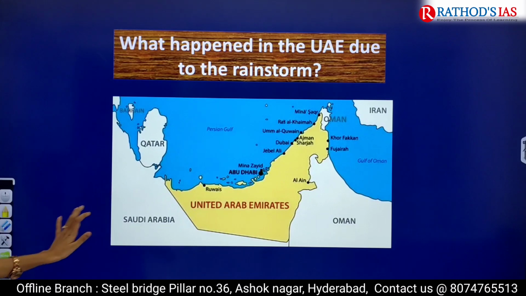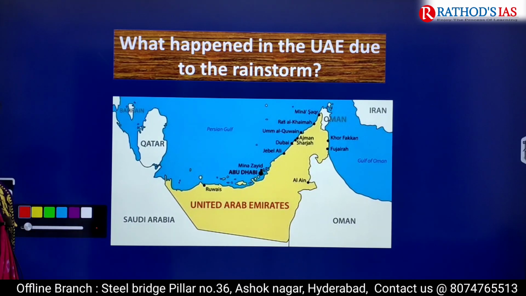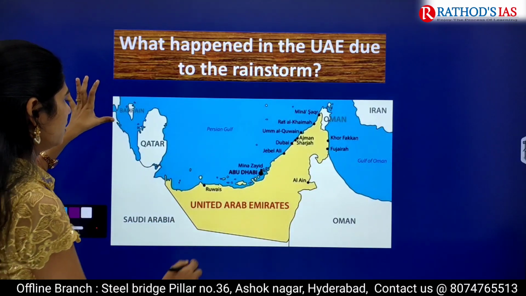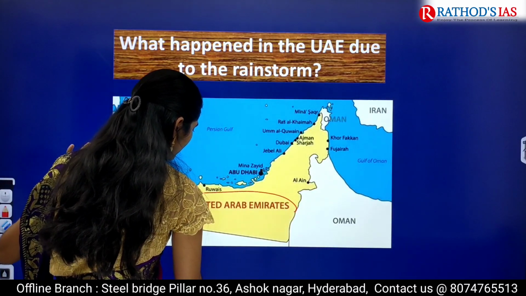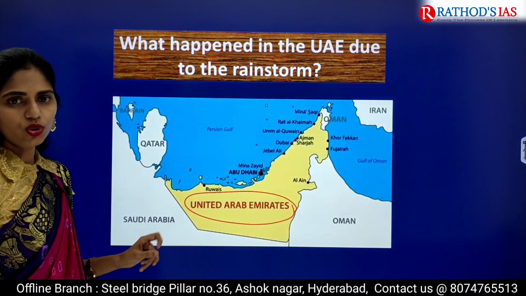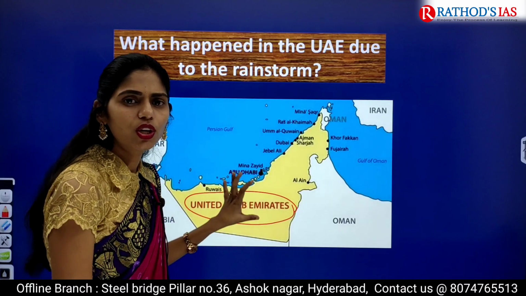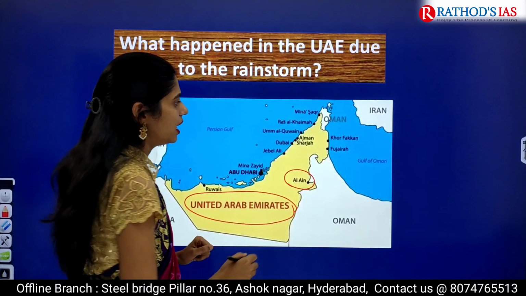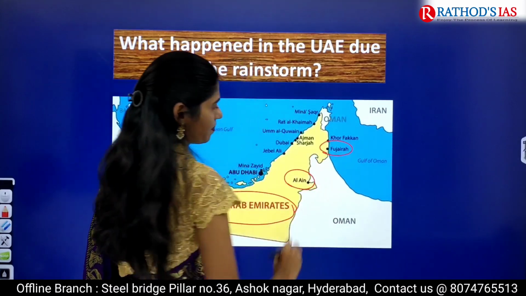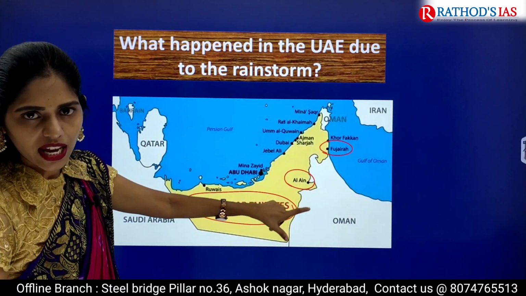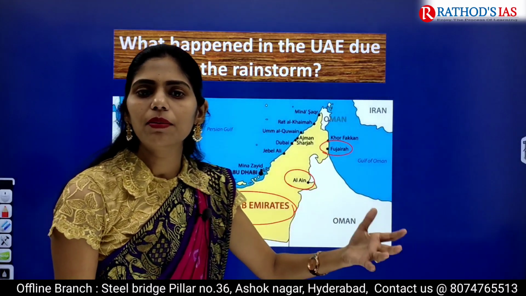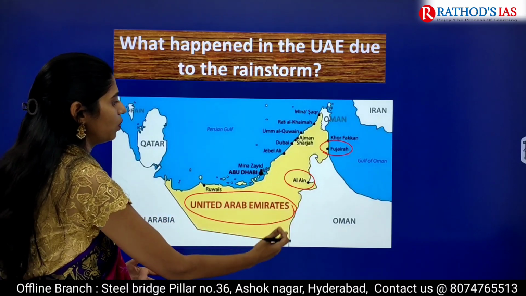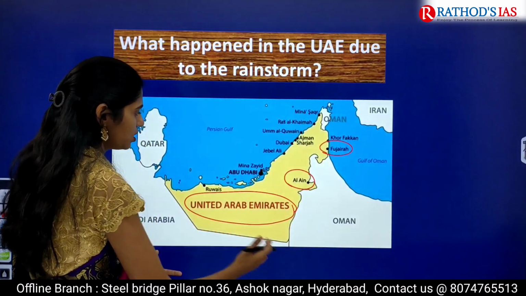So first let us see the map. The map is very important because you can expect a prelims question from this map. So this is our UAE, and in which cities of this UAE was there heavy rainfall? Here we have Al Ain, this area, and the next one is Fujairah. In these areas there was heavy rainfall, and that too more than 140 millimeters. So there was very heavy rainfall in this eastern part of the UAE.